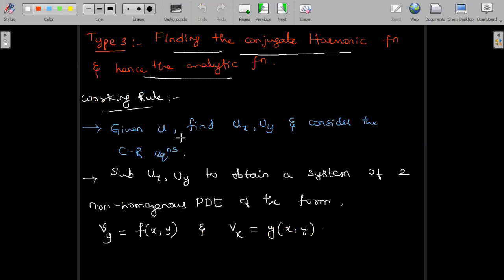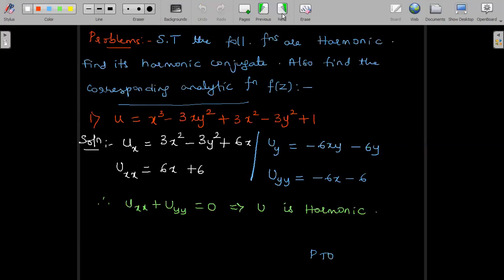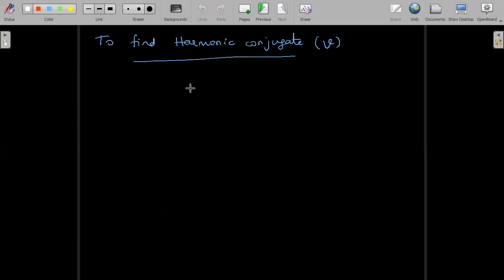To find the harmonic conjugate, we'll just recall the working procedure here. We need to consider the CR equations, substitute the partial derivatives known to us, so that we obtain a system of non-homogeneous partial differential equations, one with respect to y, the other with respect to x, vx and vy, which are going to be solved by direct integration to obtain the harmonic conjugate v. So that is what the working rule says. Consider the CR equations in the Cartesian form.